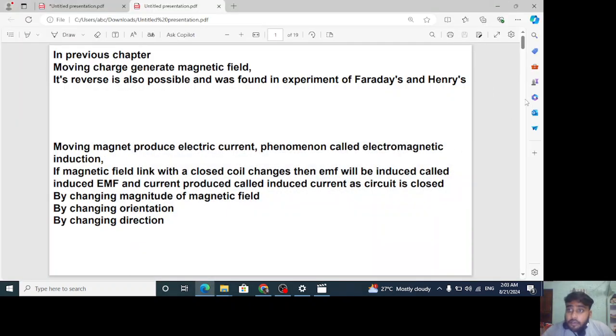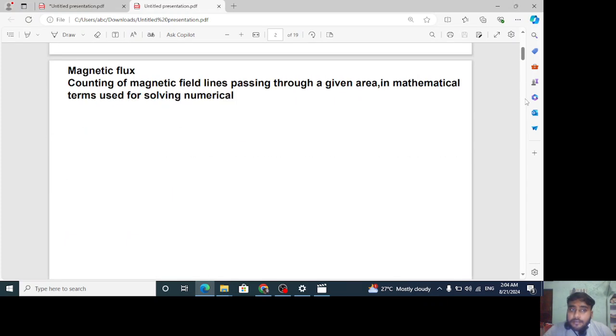You all know that in the previous lecture we covered the chapter Magnetic Effect of Current. What was the output of that chapter? The output was that moving charges produce a magnetic field. So, moving charge produces a magnetic field.